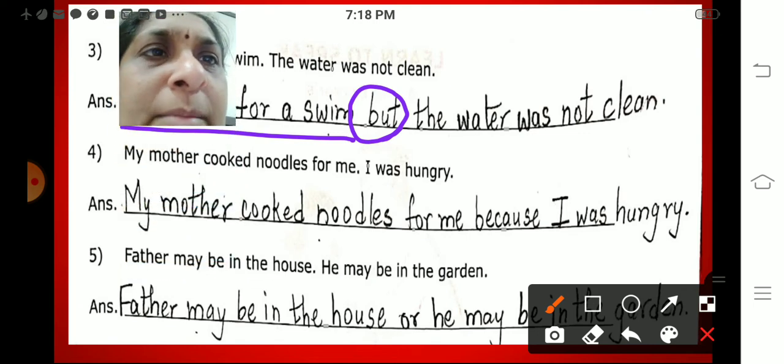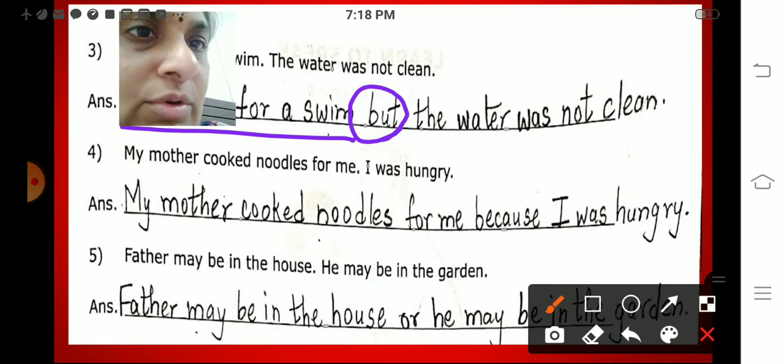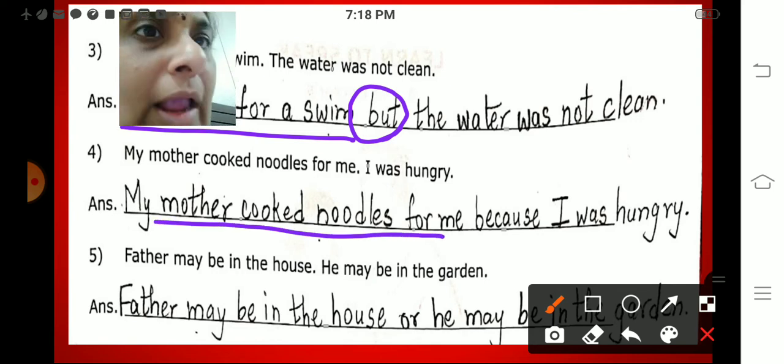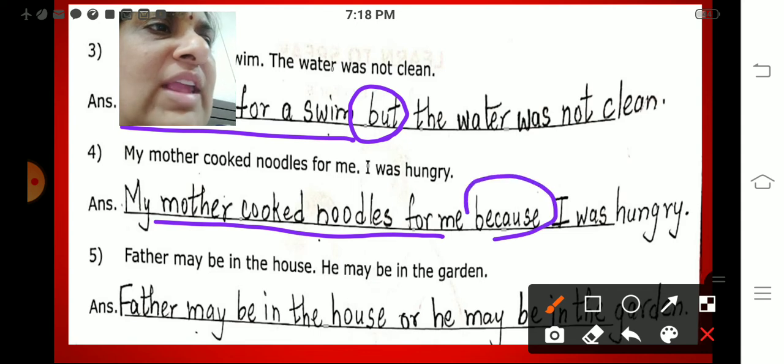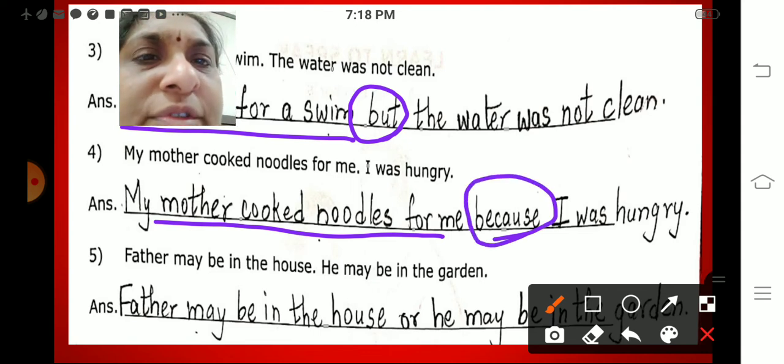Okay, next. My mother cooked noodles for me. I was hungry. Why did mother cook noodles for me? My mother cooked noodles for me because I was hungry.